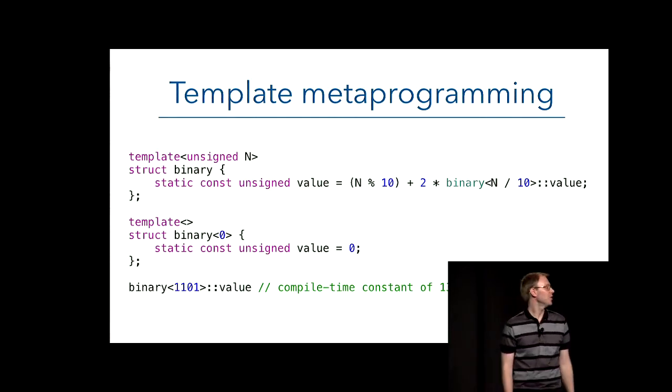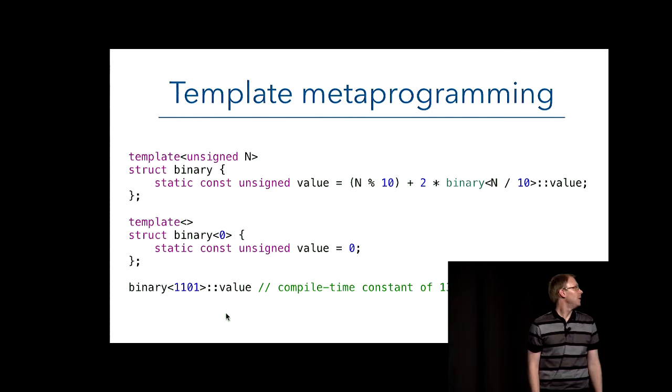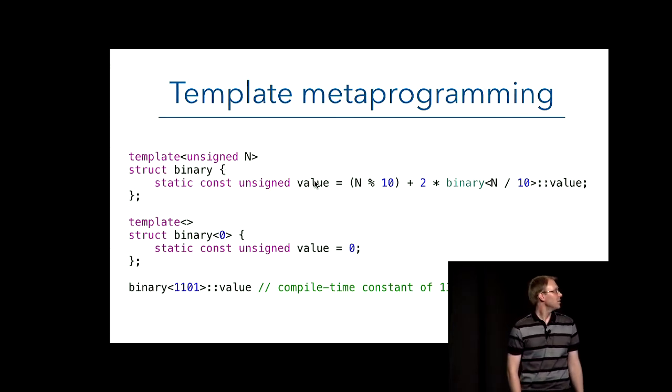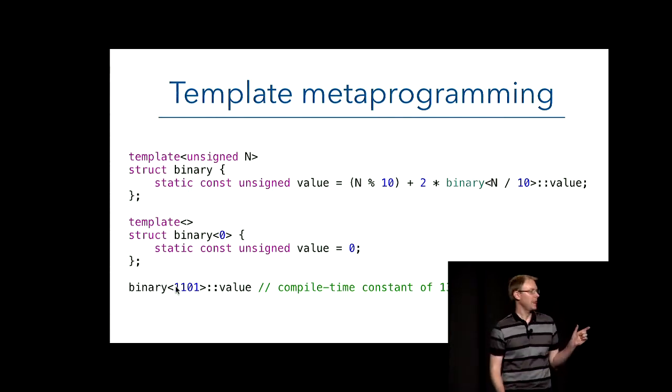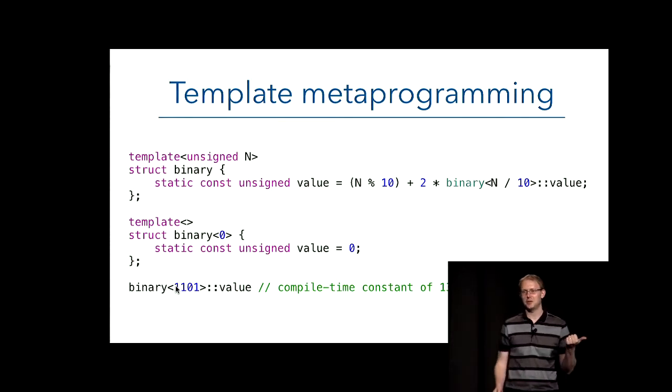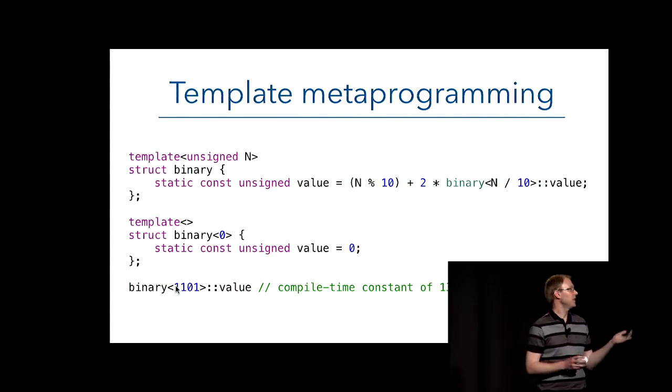However, one thing which was useful, I thought this was quite neat. So what we're doing here is a similar kind of technique. We've got two templates, and one is calling the other, except rather than a type coming in, a number is going in. And our, I guess, compile time function return value is doing some recursion. And so this kind of lets you write that. You can write binary, blah, blah, blah, colon, colon, value, and at compile time, the compiler does all that and just plugs 13 into your source code. You can do it with other things as well.